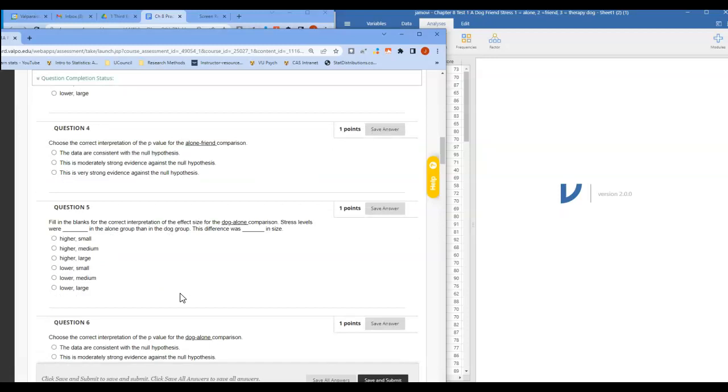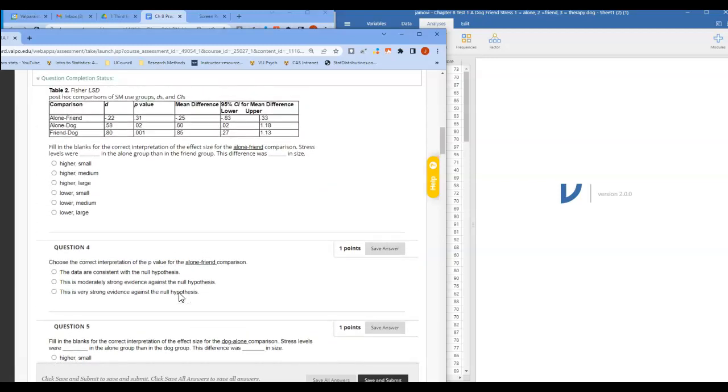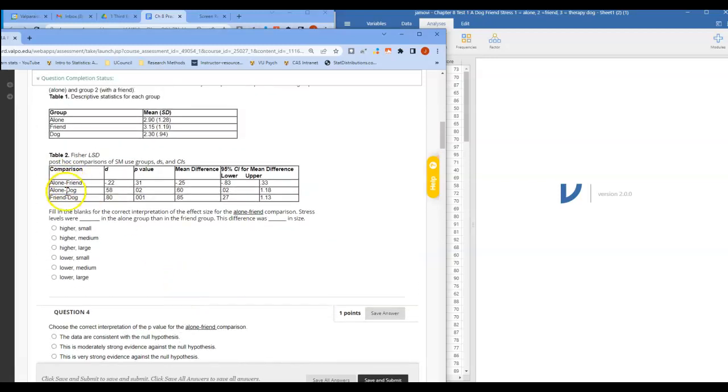Next, we have number 5, fill in the blanks for the correct interpretation of the effect size for the dog alone comparison. Coming back up here, for dog alone, our p-value is 0.02, which suggests that this difference we're observing between the alone and dog group is unlikely to be due to sampling error, and that it's a moderate effect.